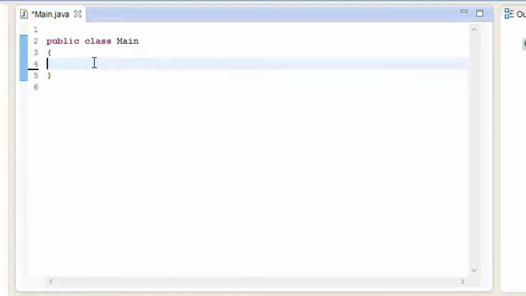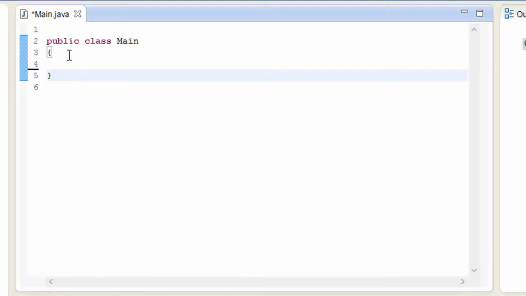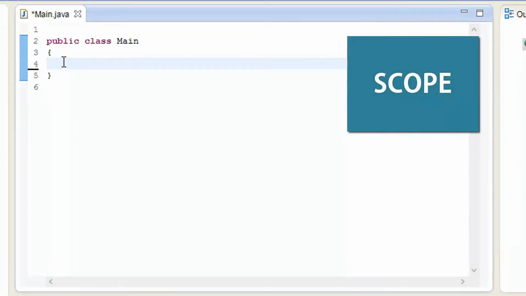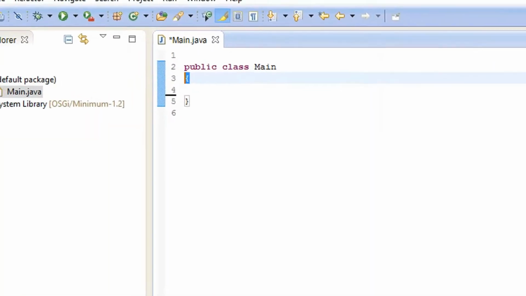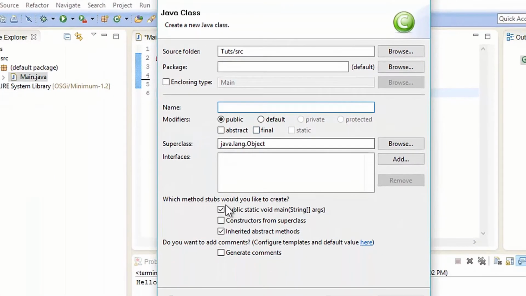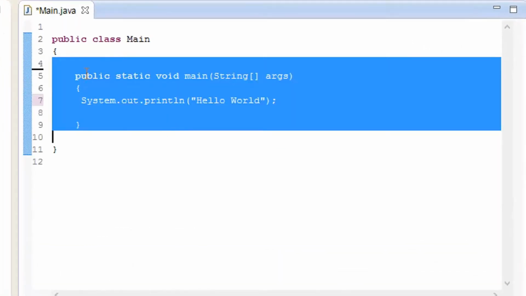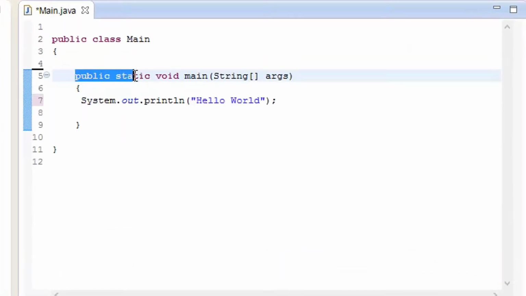Now as you know, this has been written like public class Main. The curly braces mean that it is inside a scope. The curly braces denote that it is a scope. As you know, we went from File, New, Class, and there's a shortcut for it, this button. I'm going to click on it, and as you know, we clicked on public static void main. What it did is it created lines of code for us, public static void main and all of this, and then we wrote all of this.